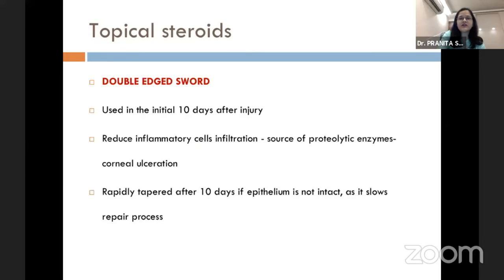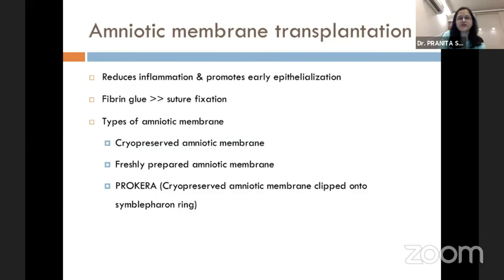Now, topical steroids act as a double-edged sword and should be used in the initial 10 days after injury. However, they should be cautiously used, as they also hinder the epithelial healing process. But they should essentially be used for the first 1 week, because they reduce the inflammatory cell infiltration, which acts as a source of proteolytic enzymes, and that causes corneal ulceration. To stop this corneal ulceration, steroids are a must in the immediate phase.